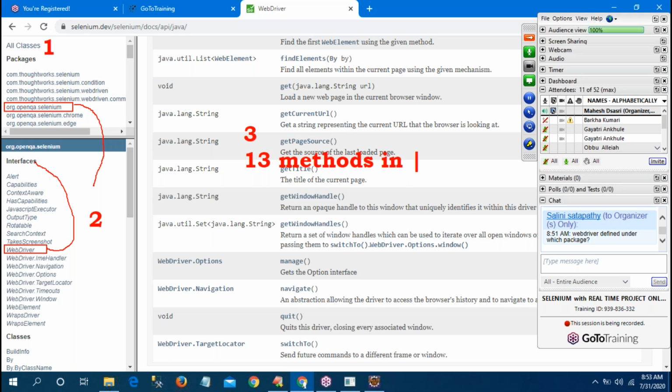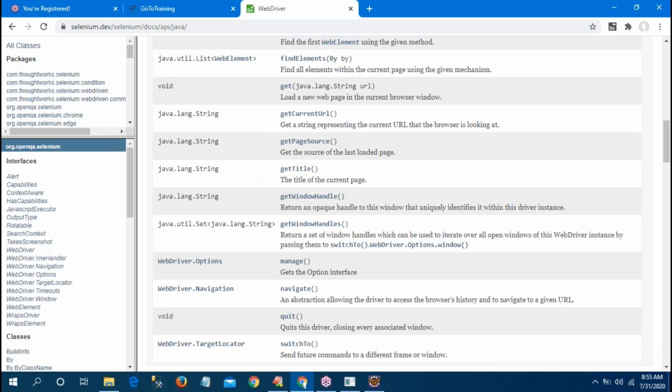The problem is, for interfaces, object creation is not possible. Then how can I call these methods? That is the only concept here. If WebDriver were a class, I could create an object and call the methods. But unfortunately, WebDriver is an interface. Immediately in your mind: what is an interface, and why are we not creating an object? For that reason.